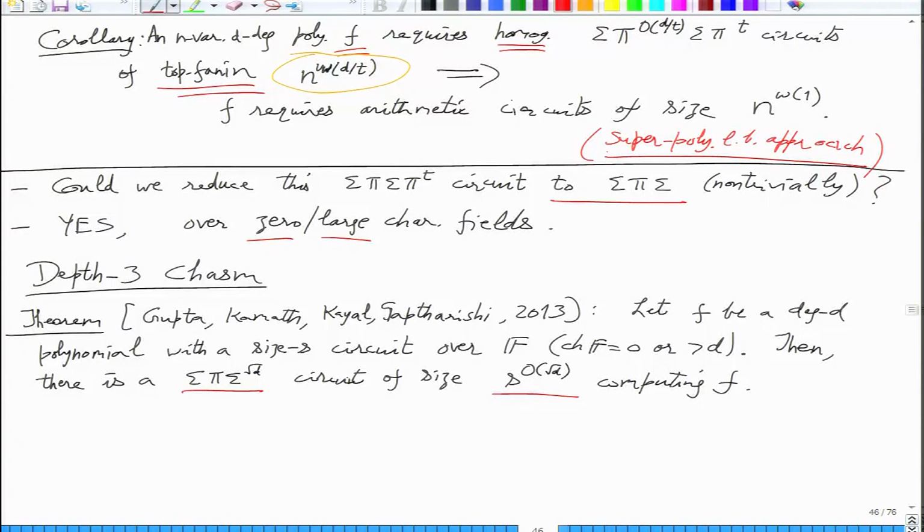Okay, so let us just realize what this model is.